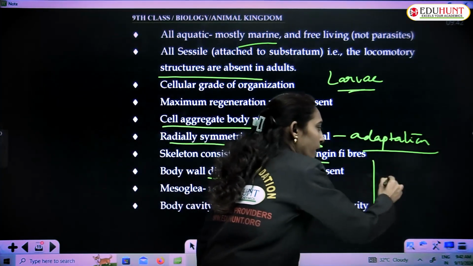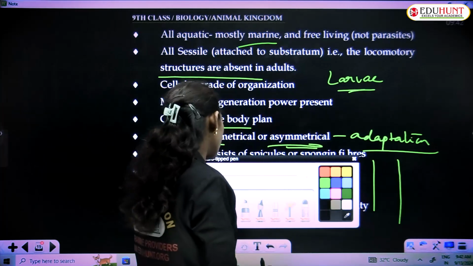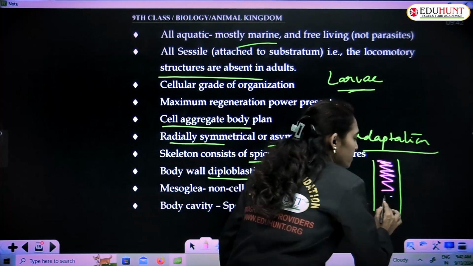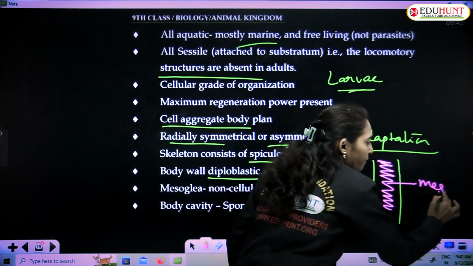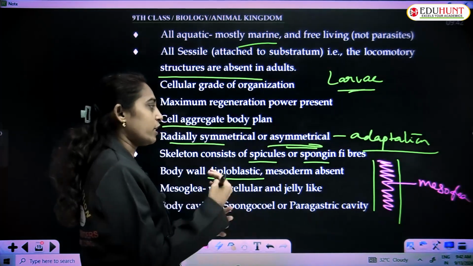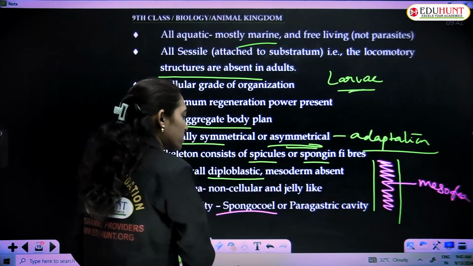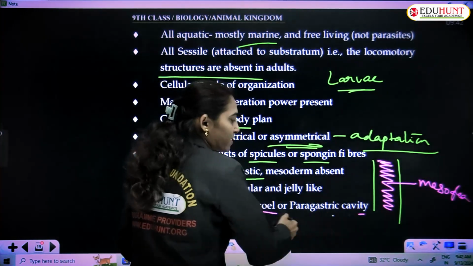This is ectoderm, this is endoderm. The cementing substance between these two, the jelly-like substance, is called mesoglea. Mesoglea is present between the ectoderm and endoderm. And the body cavity is known as the spongocoel or paragastric cavity.